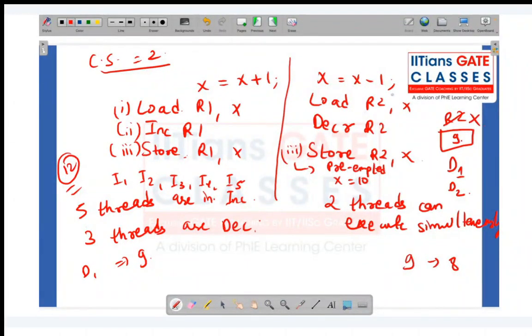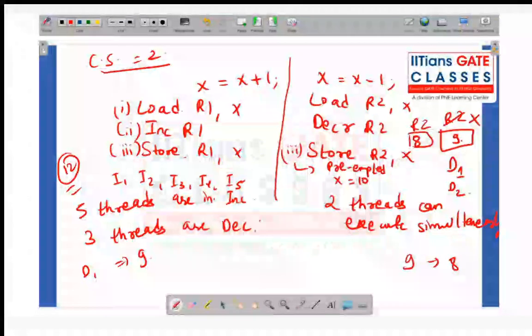X is equal to x minus 1. So how will it be happening? It will be loading the raw value into R2, so R2 will be having 9. So 9 will be changed to 8 in this case. Now what will be happening is that we are storing it, so 8 will be stored in the variable x. But before doing this third operation, it gets preempted.